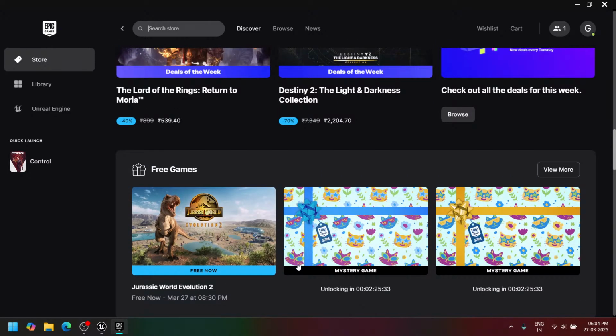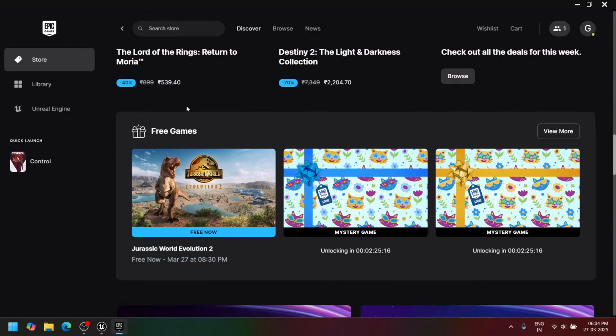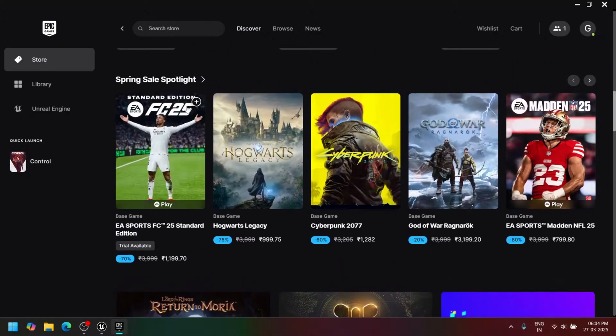For example, if we make a game and release it, and the game costs 2200 rupees, then 10 percent of that amount will go to this Epic company. Likewise, they are earning money.